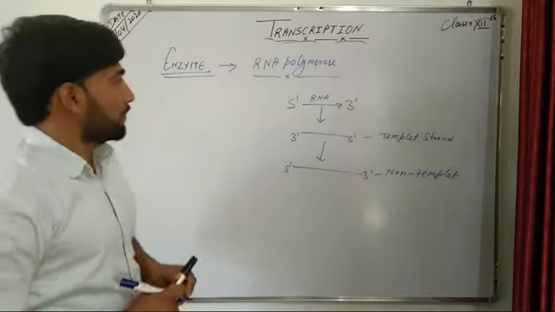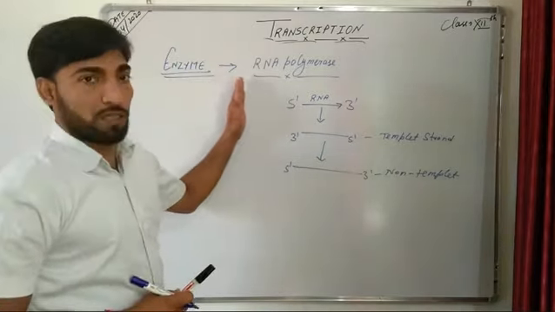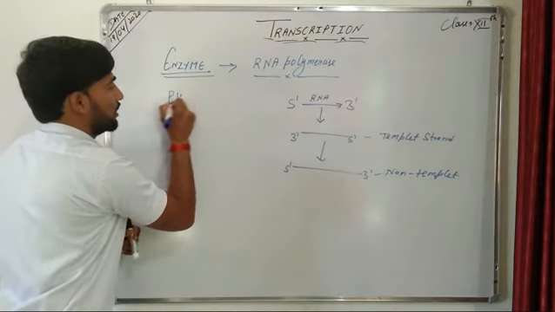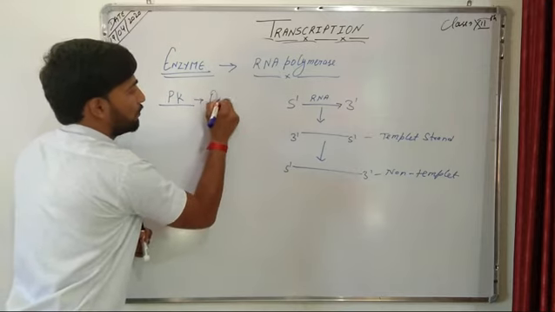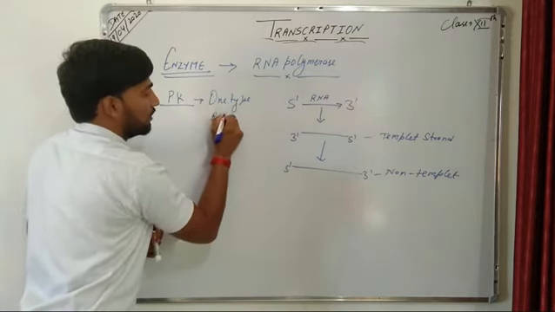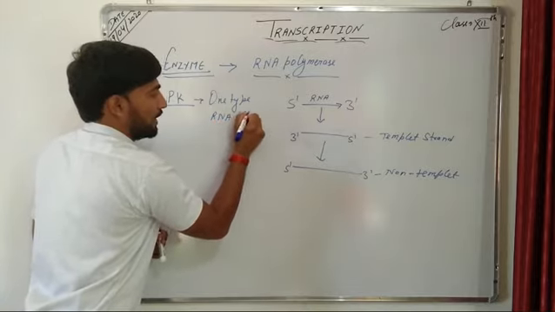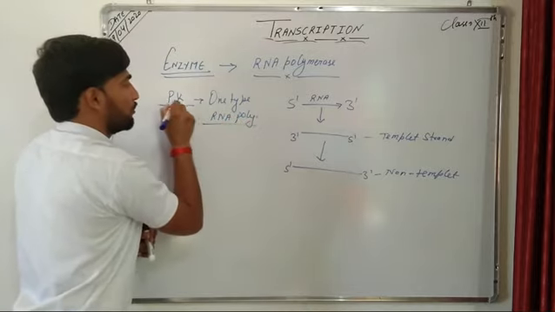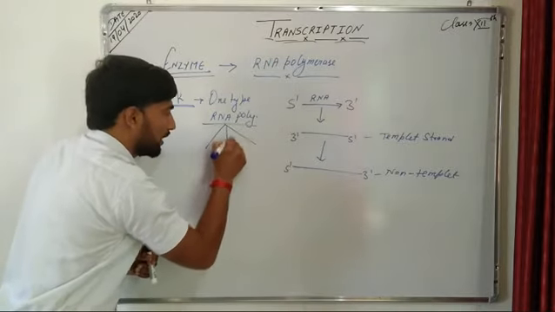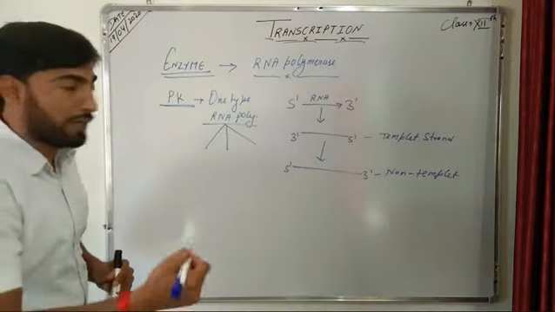Now further, in case of prokaryotes, we have only one type of RNA polymerase, and this RNA polymerase in prokaryotes synthesizes all three different types of RNA molecules.